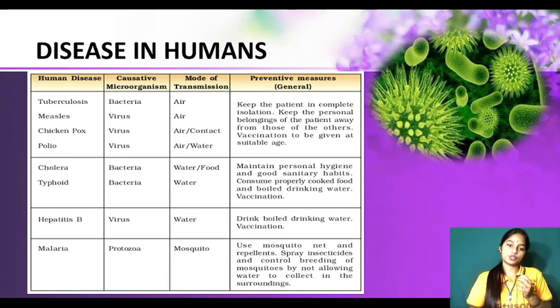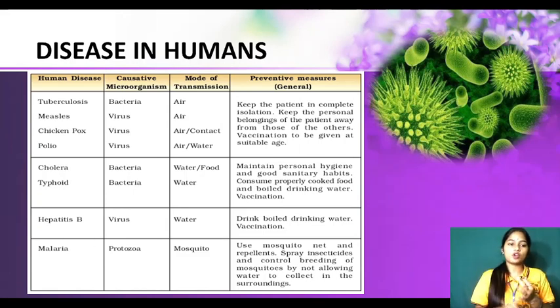So what should we do? We should be isolated from the patient and keep the personal belongings of the patient away from those of the others, and vaccination. See, we have to take the precautions. After that we should take the vaccine. Okay. So like that, measles, it is caused by a virus and it is transmitted through air, right? So what should we do? Same thing. We should isolate that person and we should be away from them, right?